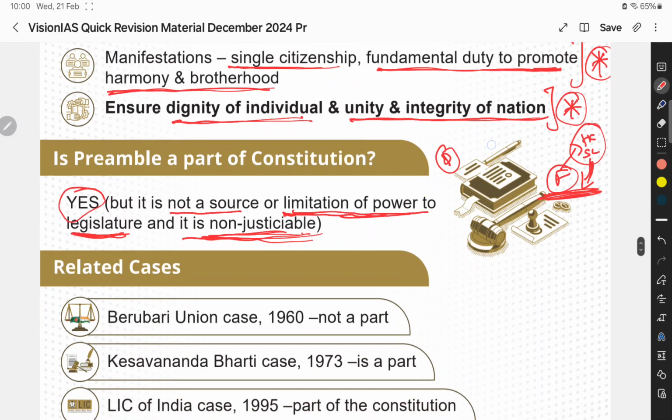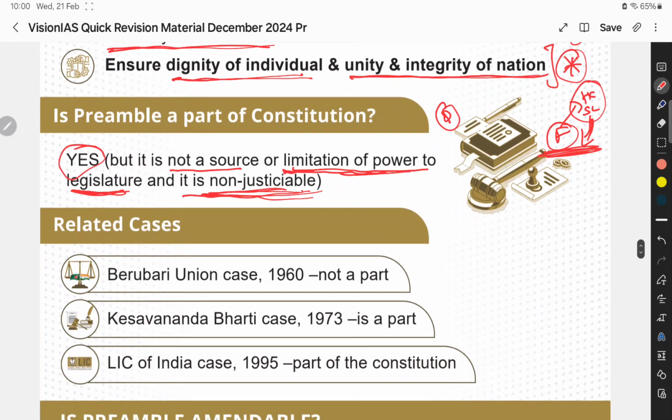We said the preamble is part of the Indian constitution. How can we say that? Based on some Supreme Court judgments. Initially there was the Berubari Union case in 1960, in which the Supreme Court said it is not part of the constitution. But later, in the Kesavananda Bharati case in 1973, it said it is a part of the constitution.